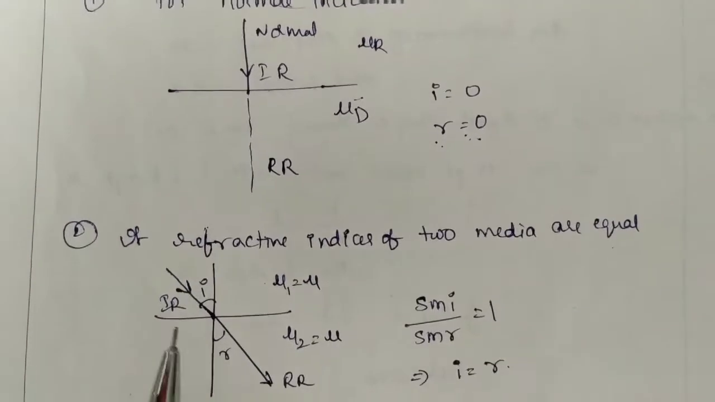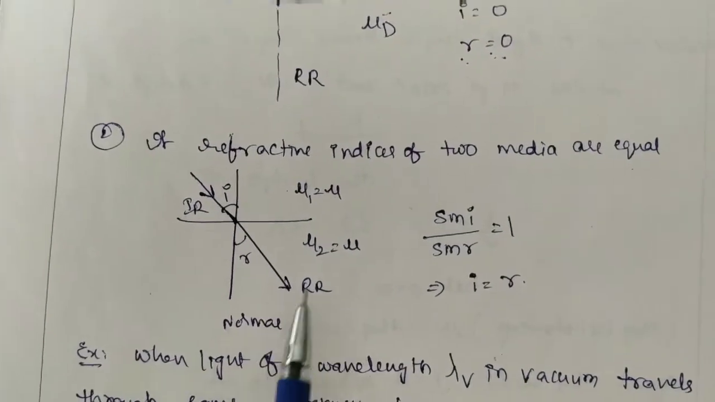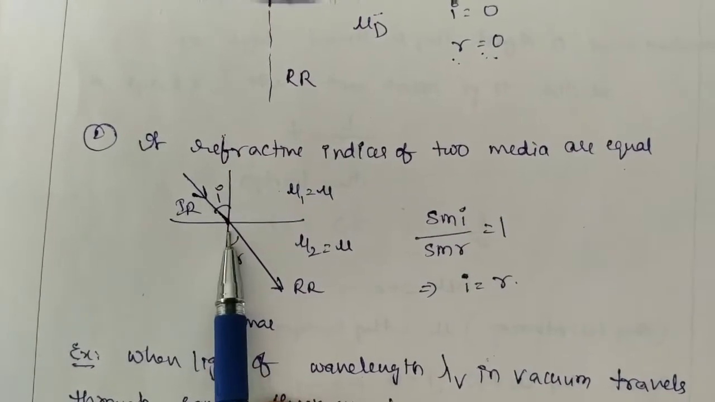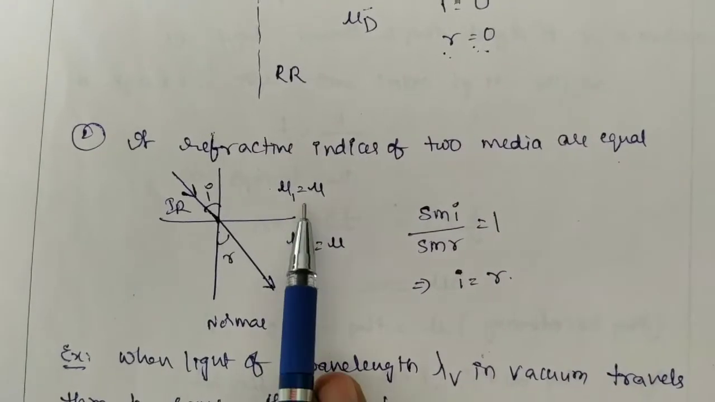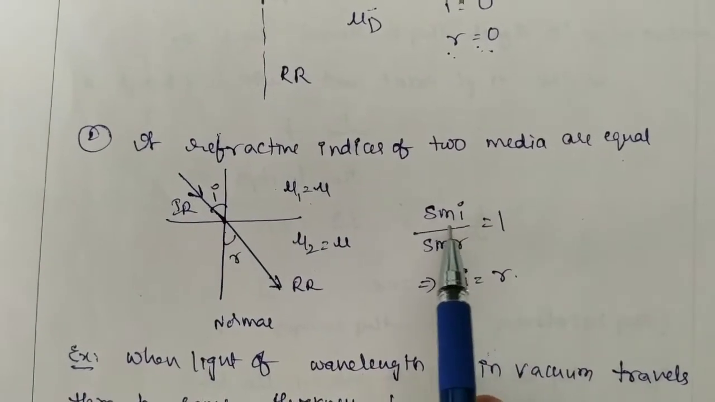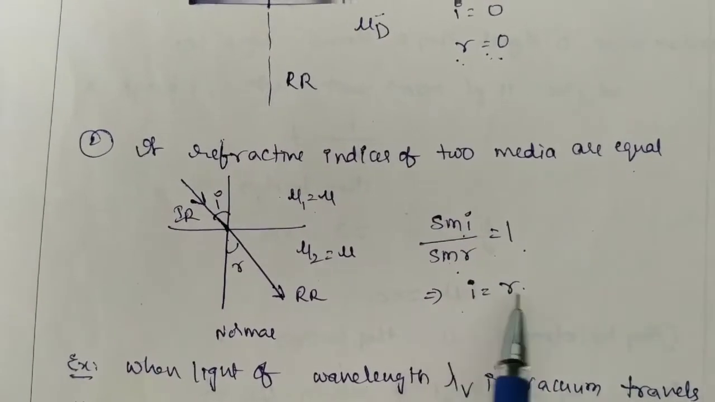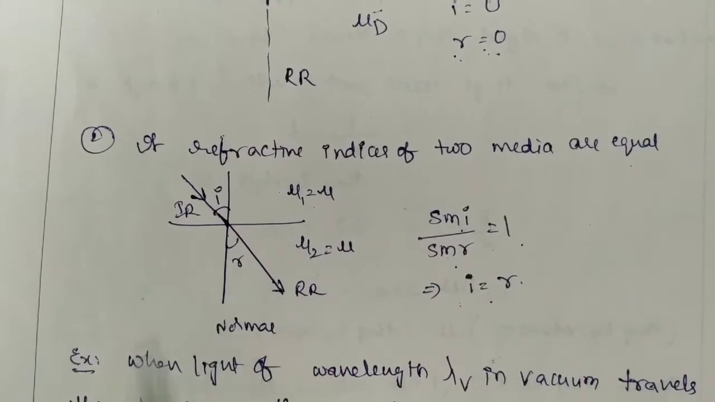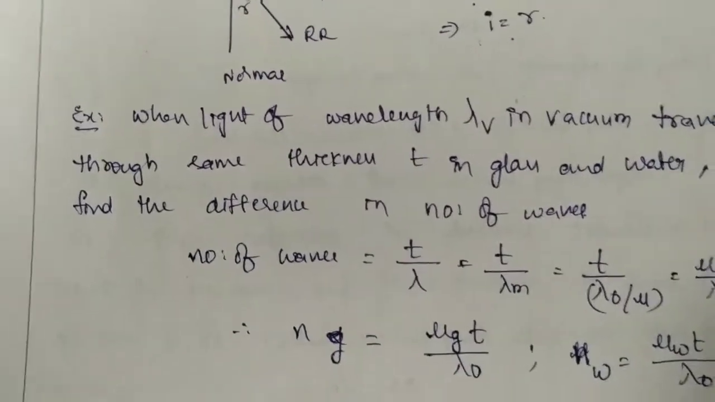And see the second case. If the refractive indices of the two media are equal, so if mu1 equals mu2, then even though the light is incident obliquely, it does not bend. Because here mu1 is equal to mu2, according to Snell's law, sin i by sin r is equal to 1, that means i equals r. So in this case also the light does not bend. And see the example here.